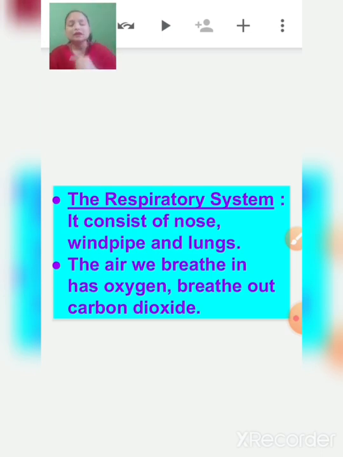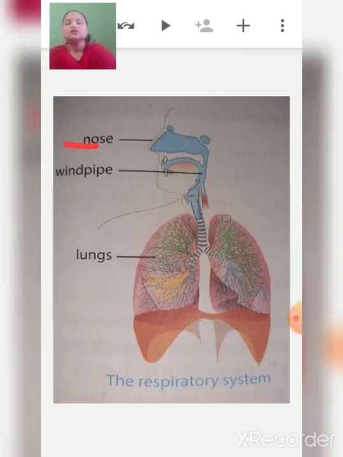The air we breathe in has oxygen and the air we breathe out has carbon dioxide. Carbon dioxide is a harmful gas. So we breathe in oxygen and we breathe out carbon dioxide. The air enters through the nose, travels through the windpipe and reaches the lungs. And the oxygen is sent to all parts of our body through blood. So the nose, windpipe and lungs together make your respiratory system.